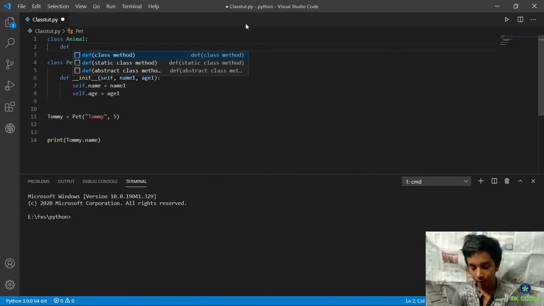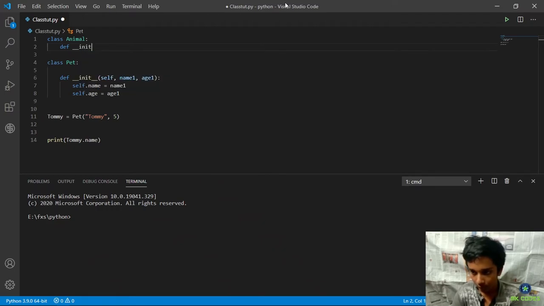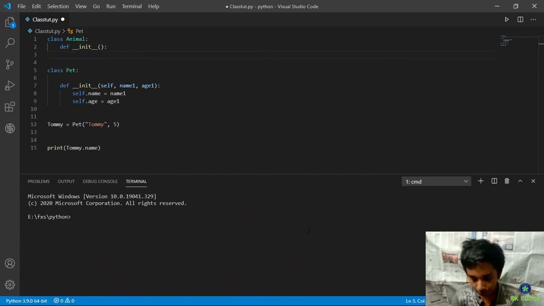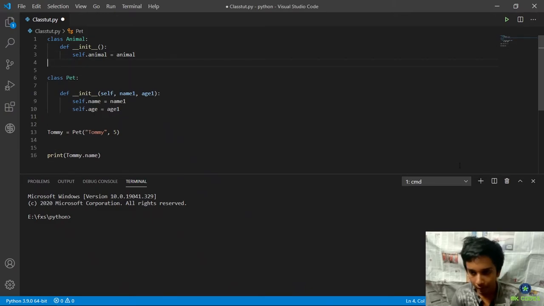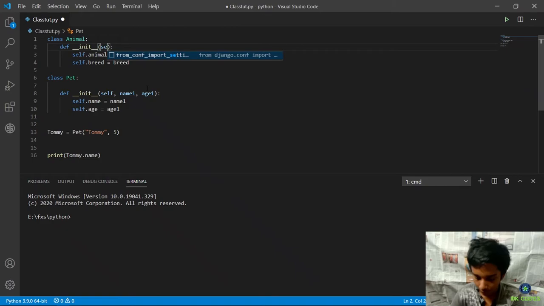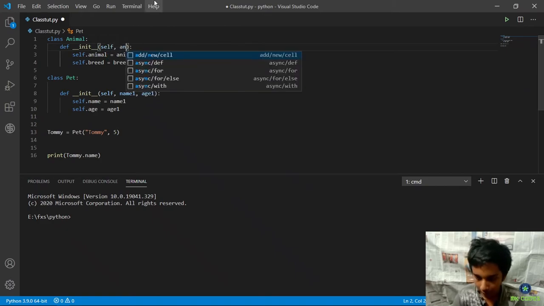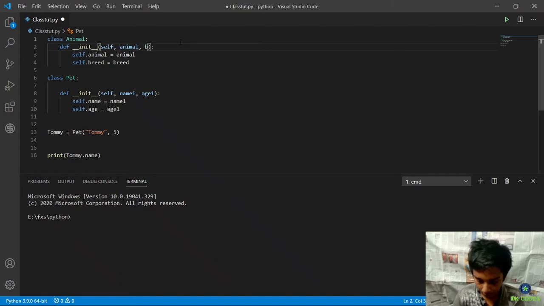Let's create the dunder method init, and let's set self dot animal equals to animal. There's actually a Python package called animal, but not that, we are creating our own. And self dot breed also equals to breed. Now let's put the values here, self and animal and breed.